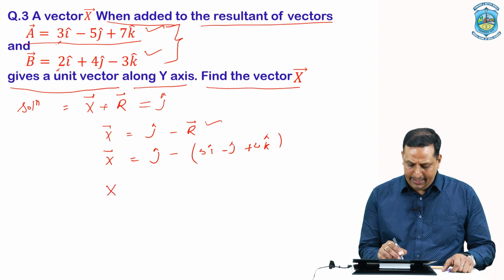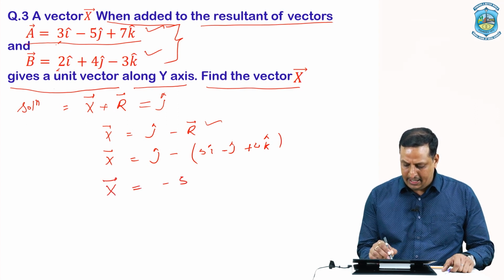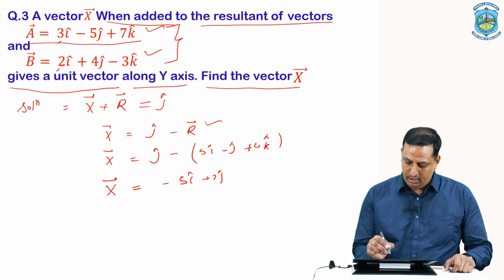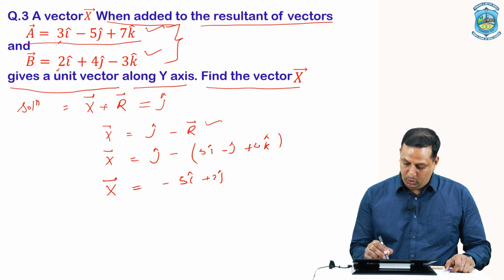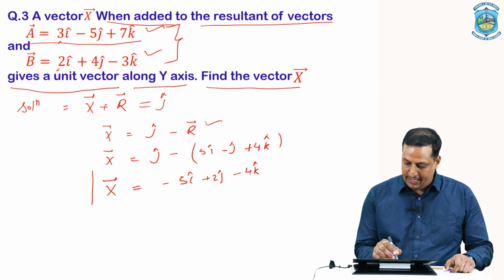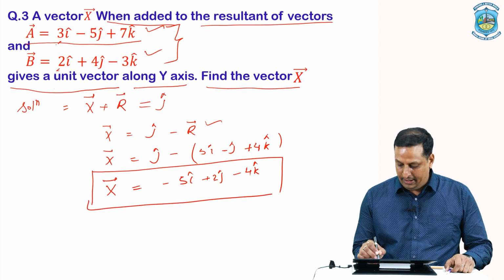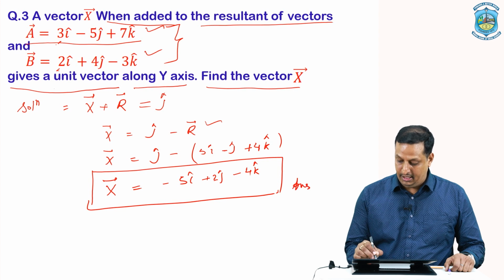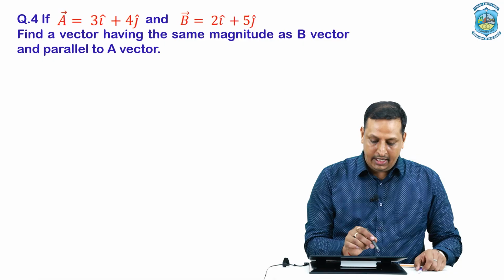So the x vector will be equal to minus 5i cap. This is minus minus plus, plus 2j cap. Then minus 4, sorry, there is no k component to be added here, so it will be minus 4k cap. So this is the expression for the vector we are asked for in this question. This is the answer.